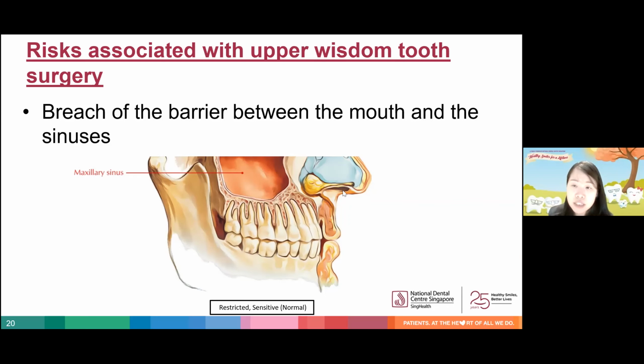Once there is a breach like this, there will be an unnatural direct communication between the mouth and the sinus above, and this may actually result in infection of the sinus, which is otherwise known as sinusitis.